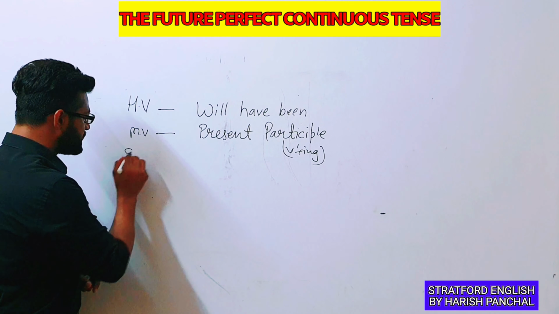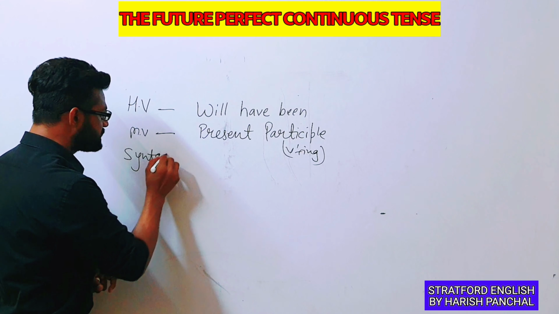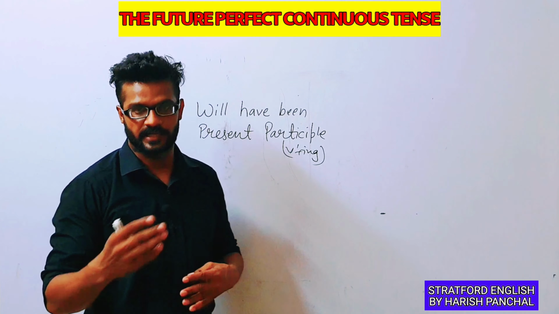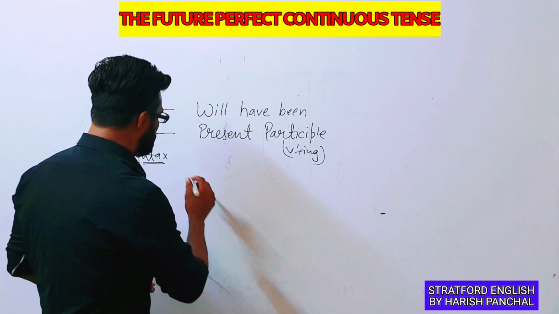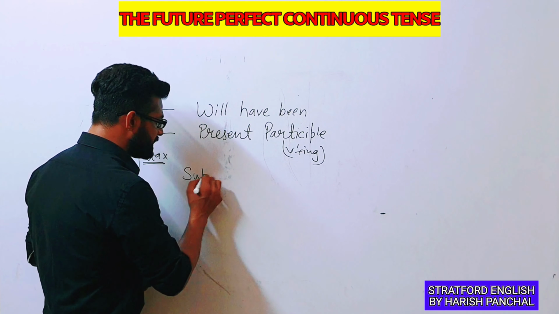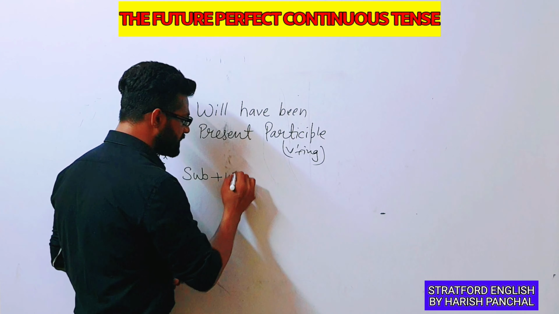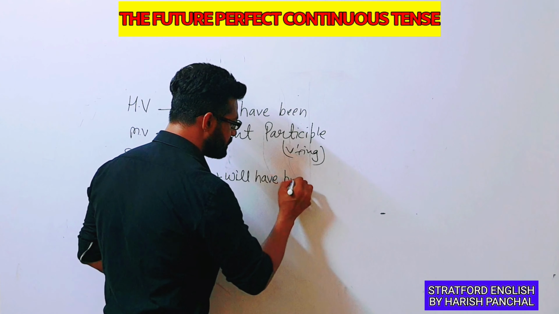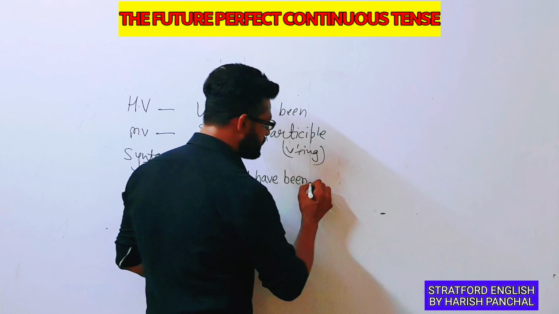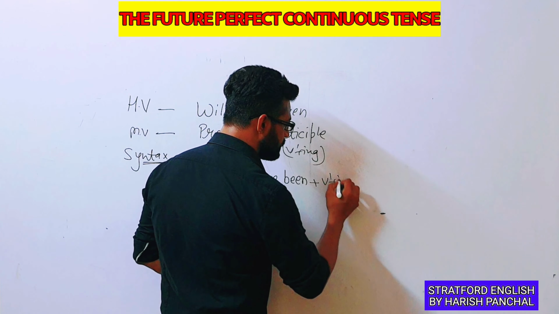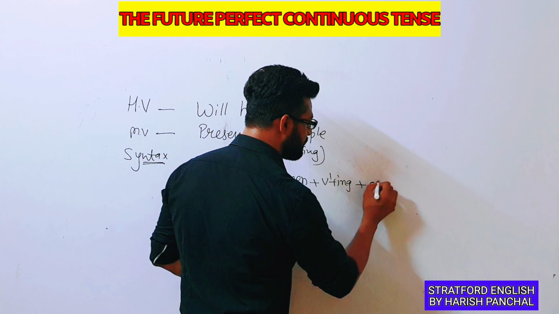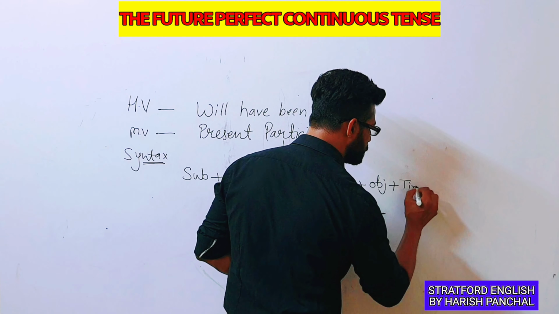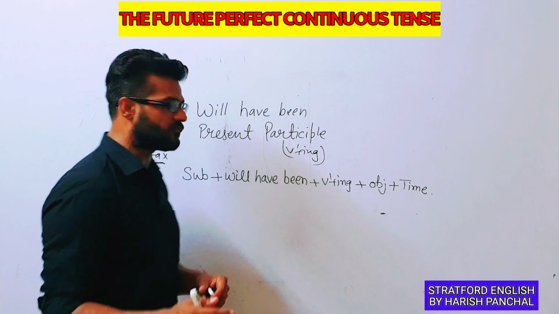Now see the syntax. Syntax is important because most of the students face problems when they make sentences, those who are beginners. First of all, when we have to make sentence, we will use subject. After that we will use will have been, and then we have to use present participle, and then we have to use object, and at the end of the sentence we need to use time, that is since and for.